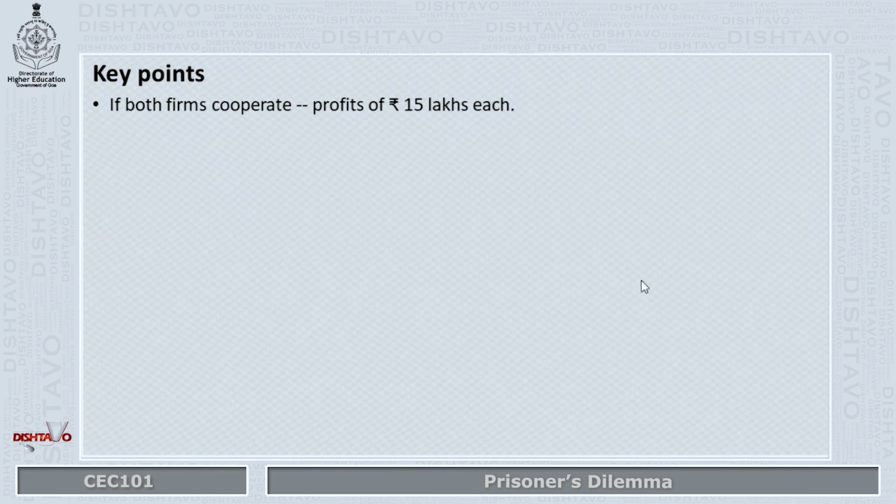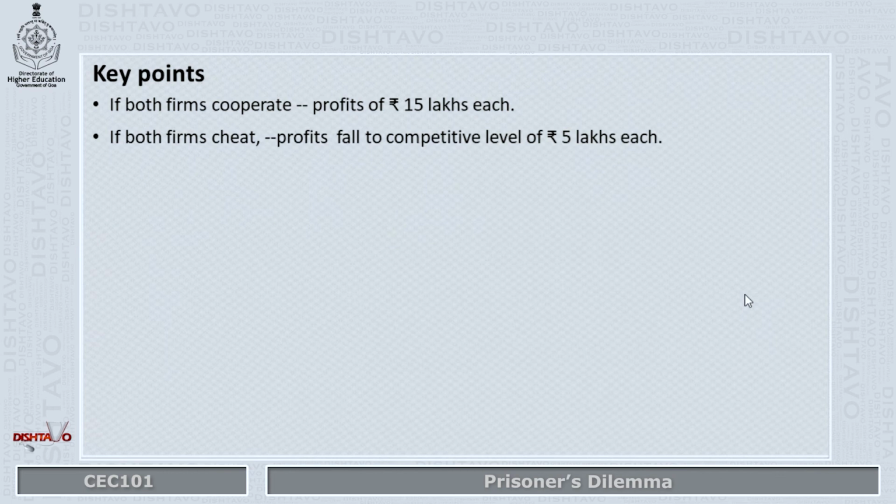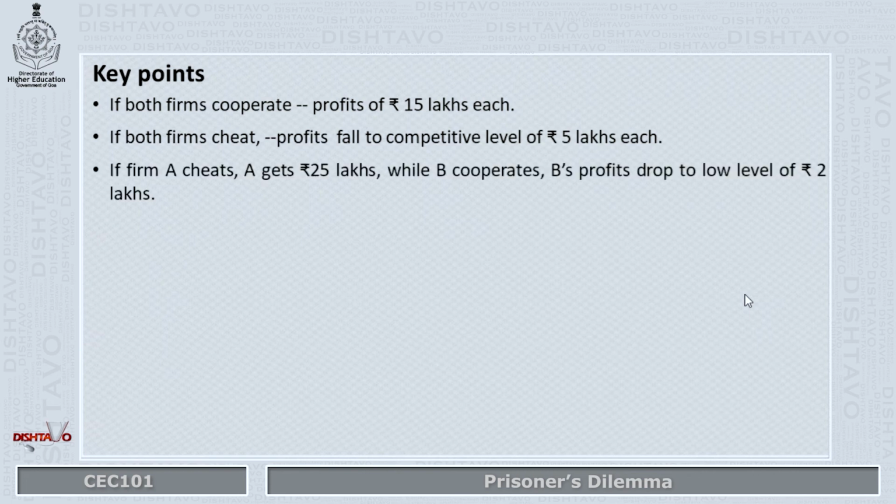So, to summarize the key takeaways, if both firms cooperate, it's the best solution, 15 lakhs each. If both firms cheat, they both lose, they get just 5 lakhs each. If A cheats, he gets 25 lakhs, while B cooperates, B gets a lower reward, that is only 2 lakhs.